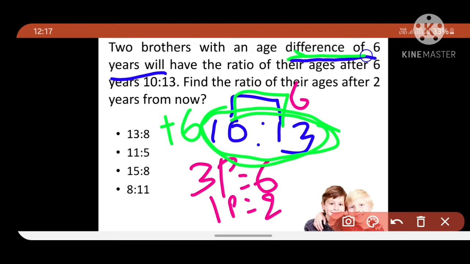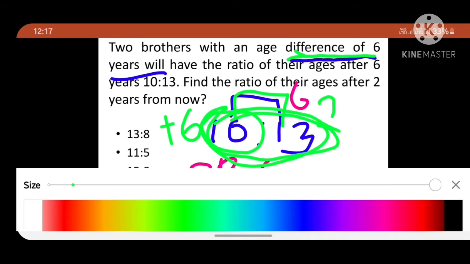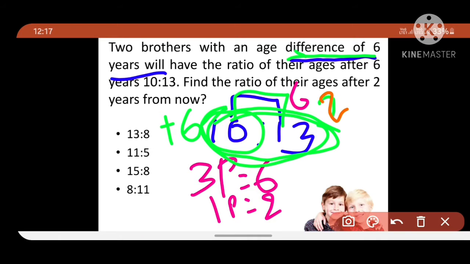So the ages after 6 years are 20 is to 26.